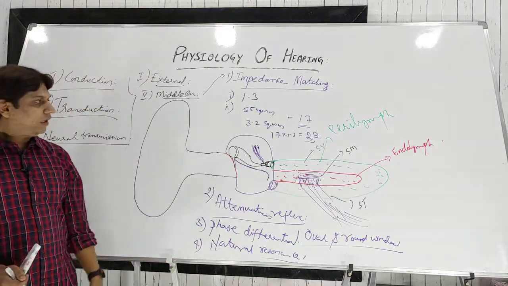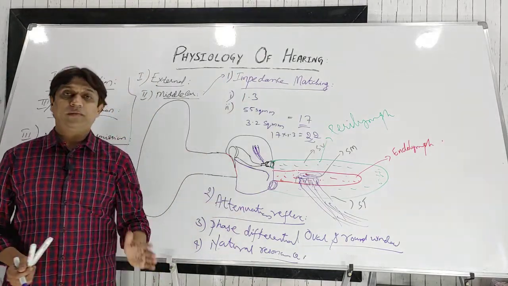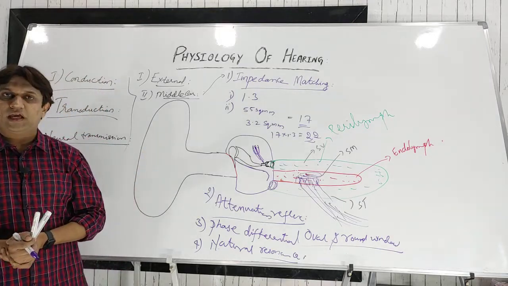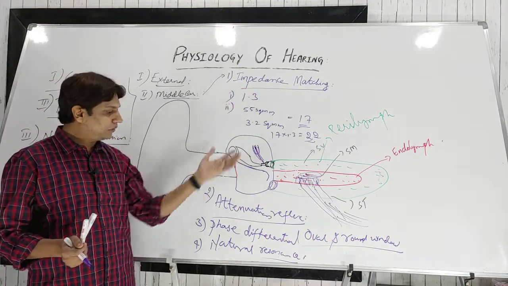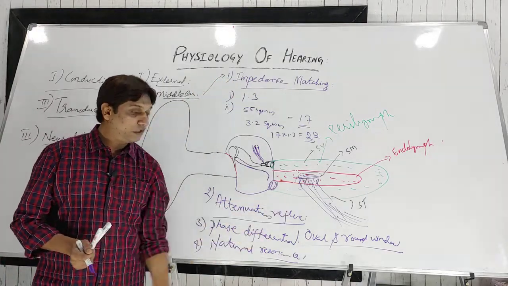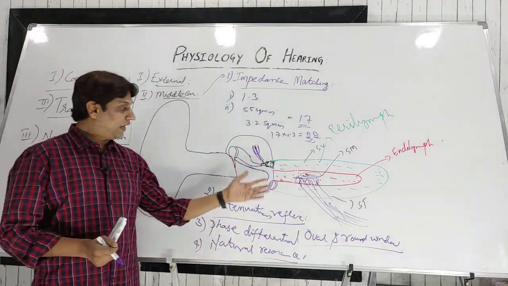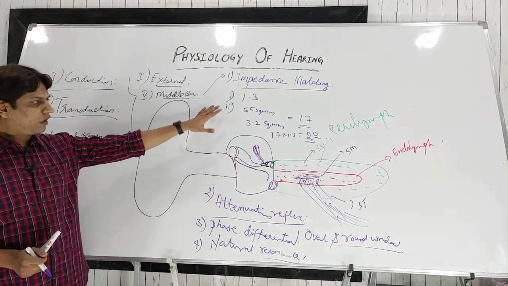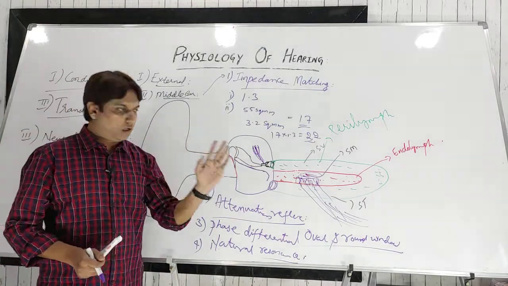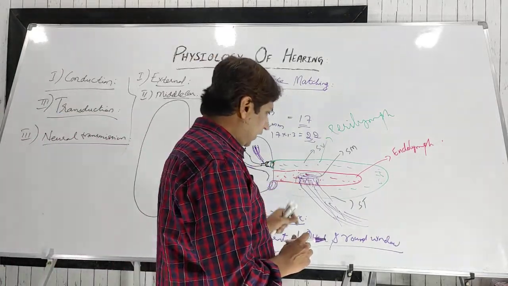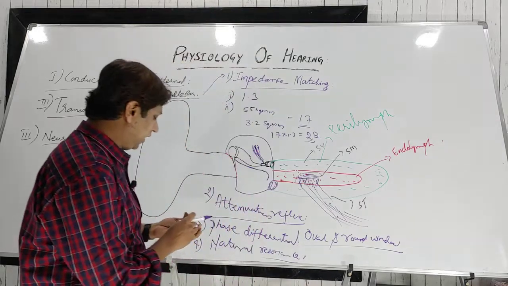that is, they will conduct the sound waves to the inner ear. Sometimes directly a 5 marks question will be there: explain the functions of the middle ear in the mechanism or physiology of hearing. You have to explain these four important phenomena: impedance matching, attenuation reflex, phase differential between the oval and round window, and the natural resonance of the external and middle ear parts. Okay, that's all about the external and middle ear. Now we come to the inner ear, that is, the role of the inner ear.